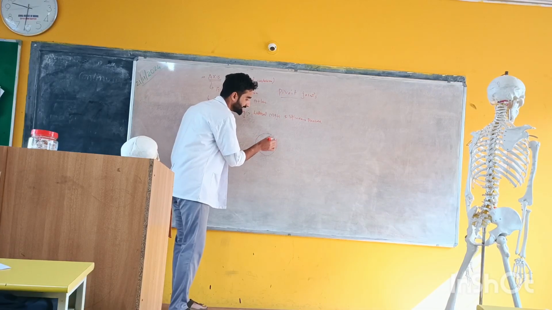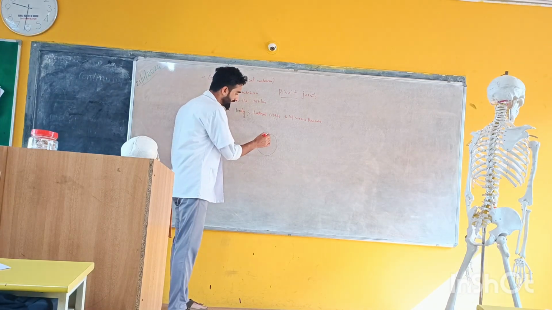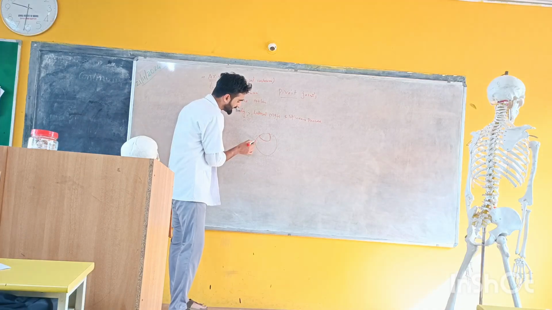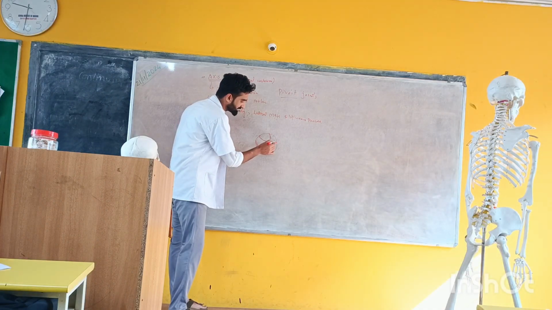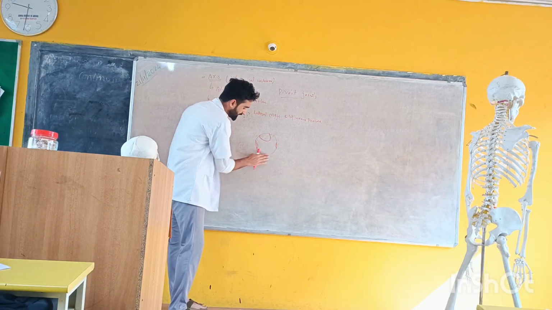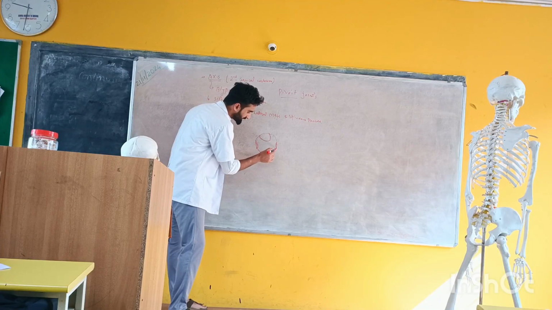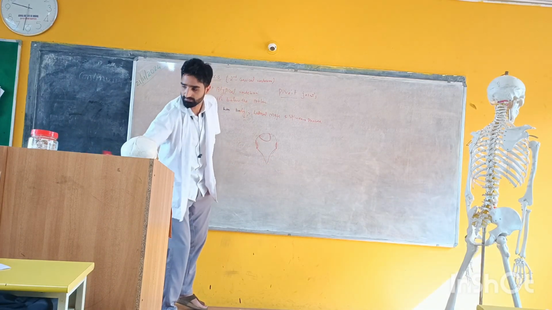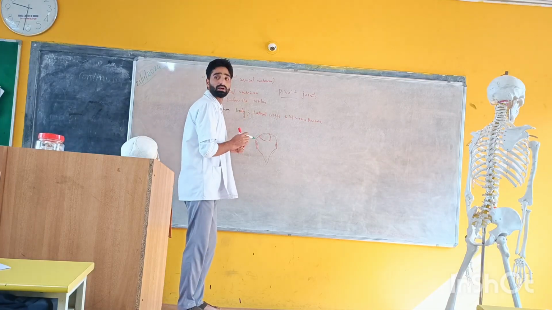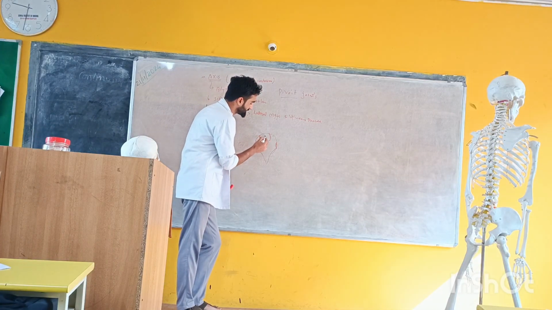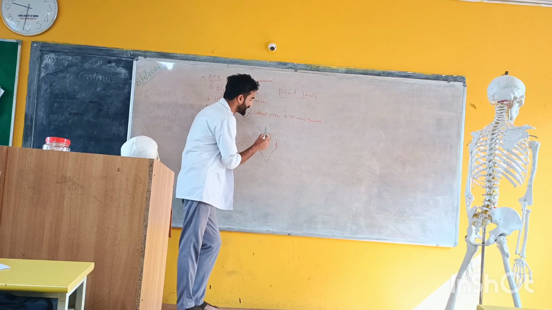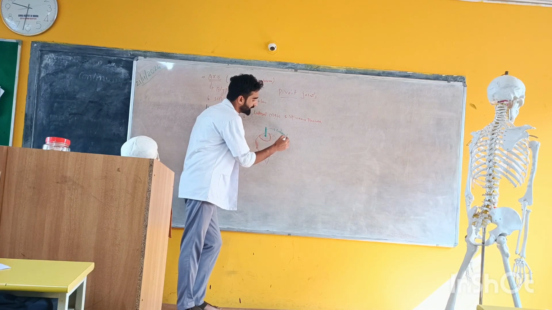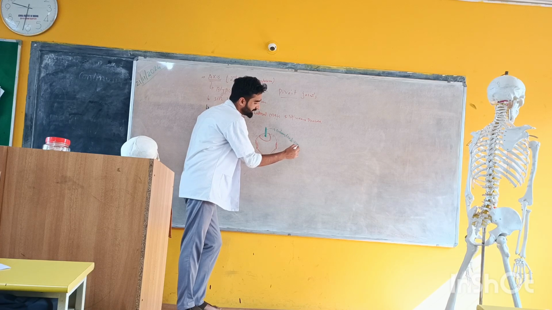Second vertebra. This is the body of the second vertebra. Here is the lateral mass. Clear? At the back there is a spine. From the superior side of the body there is a bony projection. This bony projection is known as the odontoid process.